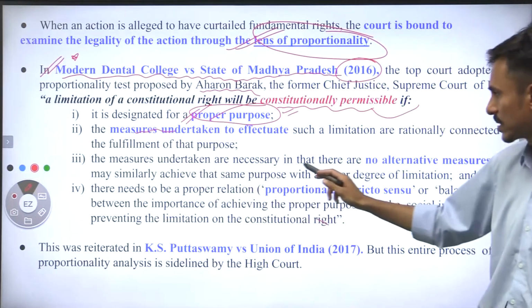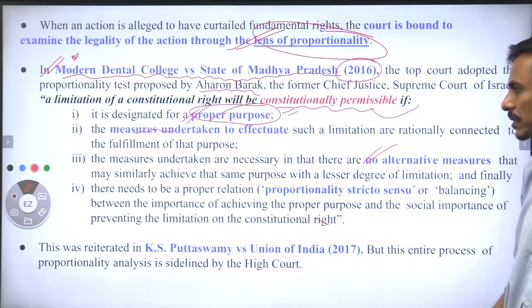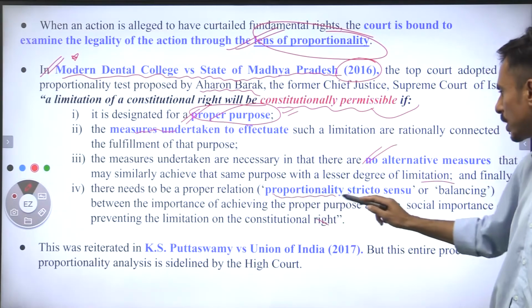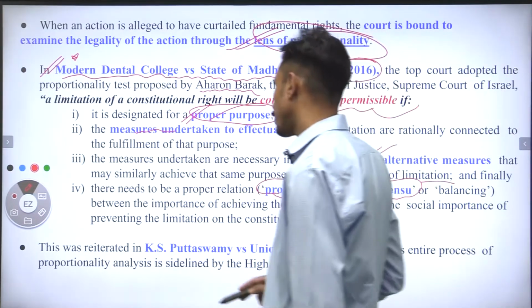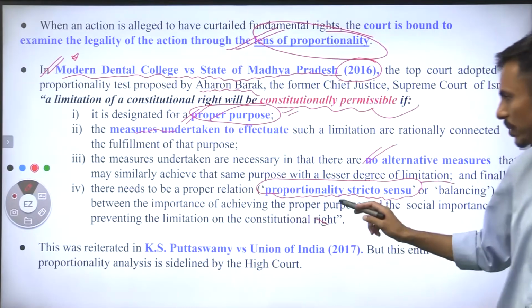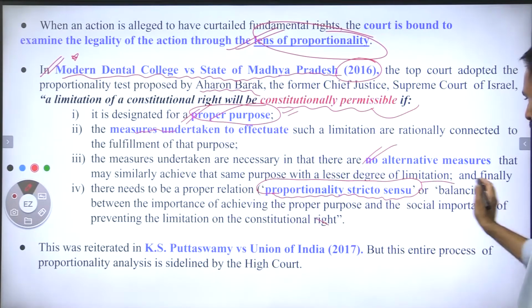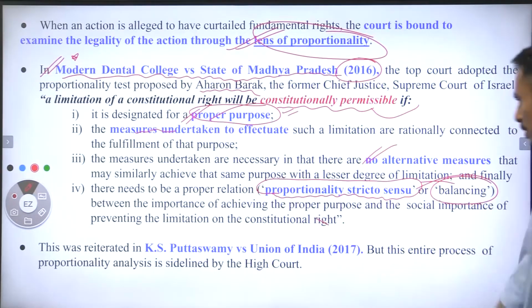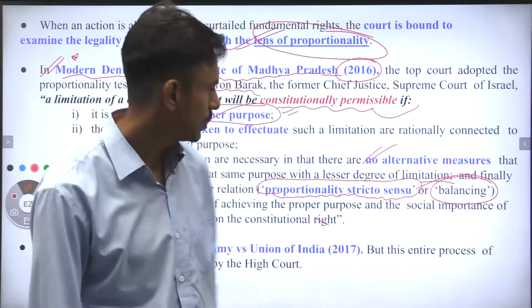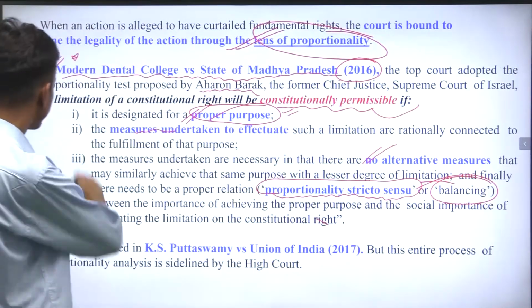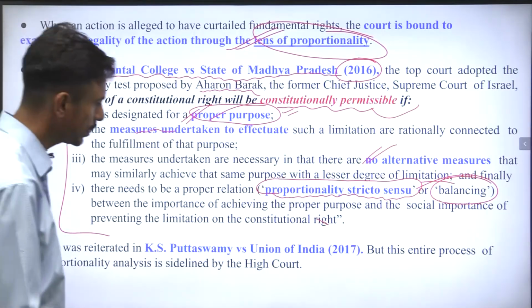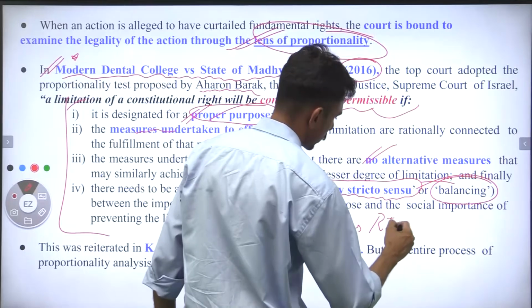The measures undertaken are necessary in that there are no alternative measures that may similarly achieve that same purpose with a lesser degree of limitation. And finally, there needs to be a proper relation, that means proportionality stricto sensu, also called balancing, between the importance of achieving the proper purpose and the social importance of preventing the limitation on the constitutional right. Guys, the same principle was also reiterated in Puttaswamy versus Union of India in 2017, which came up with the right to privacy.